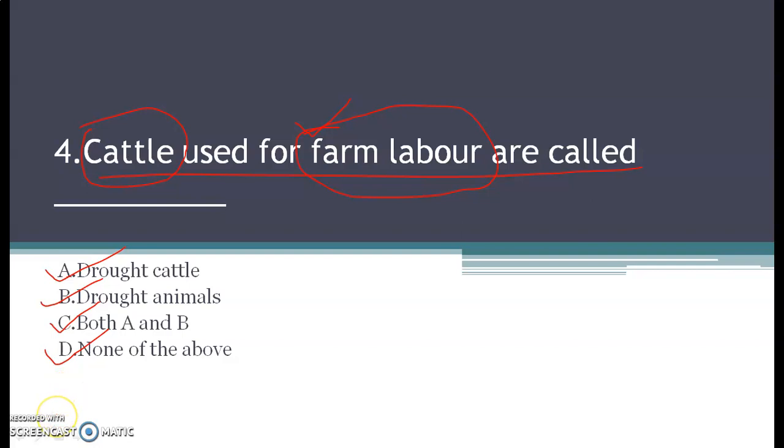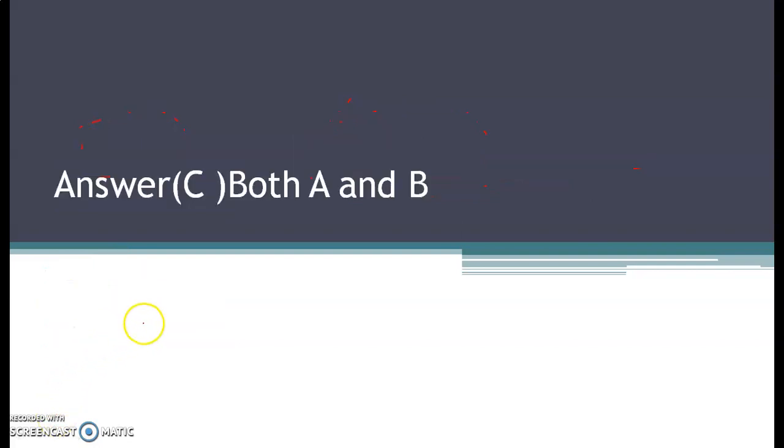So the correct answer for this question is option C, that is both A and B. See, milk animals are basically required for the production of milk, and draught animals or draught cattle both are the same thing in the case of cattle farming. These animals are used as farm laborers. They are used for working on the farm.